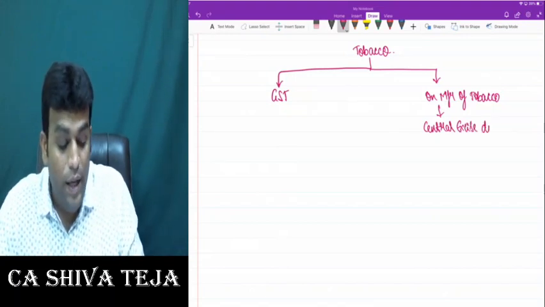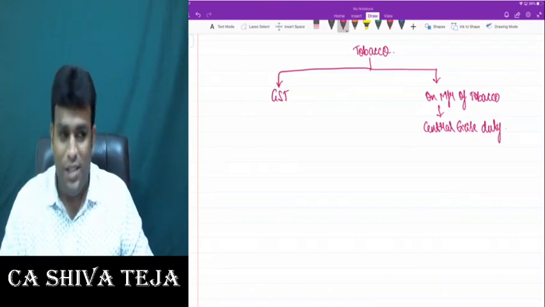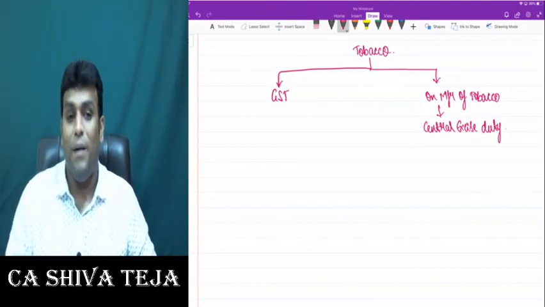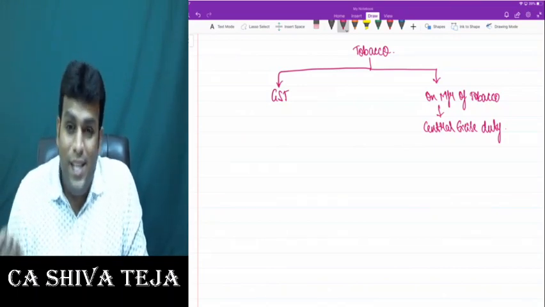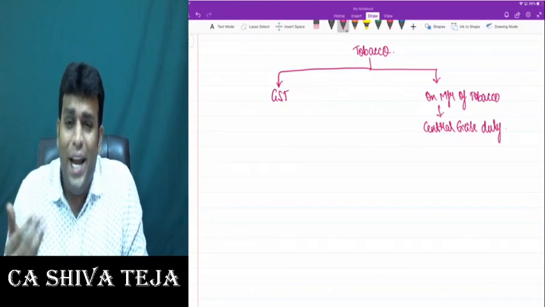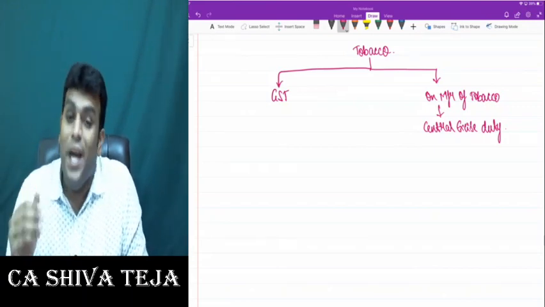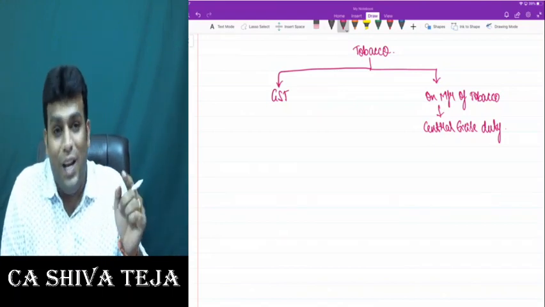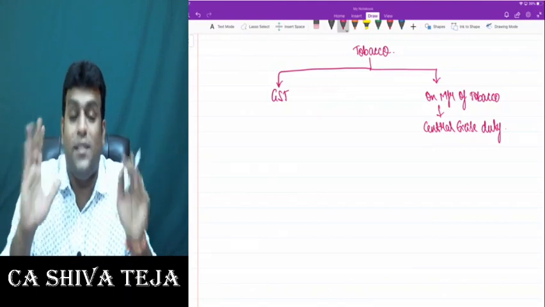That means even though tobacco is subsumed in GST law, they have still retained the power to charge central excise duty on manufacture of tobacco. So there is one such product where both taxes are being charged.